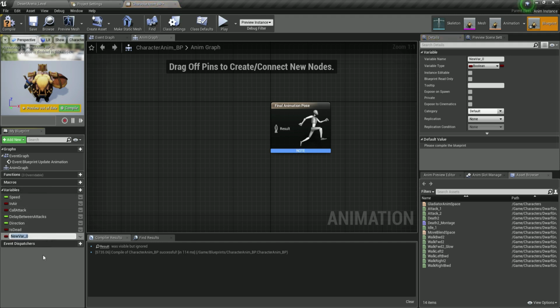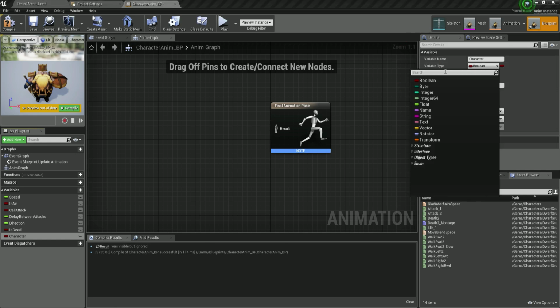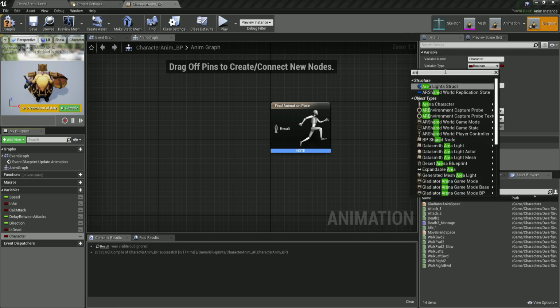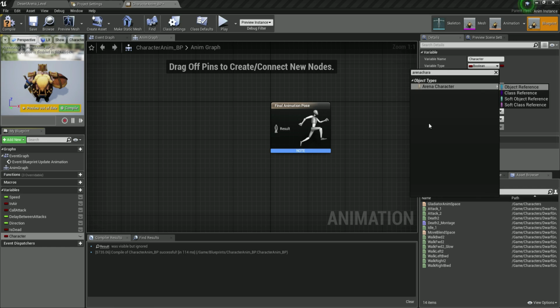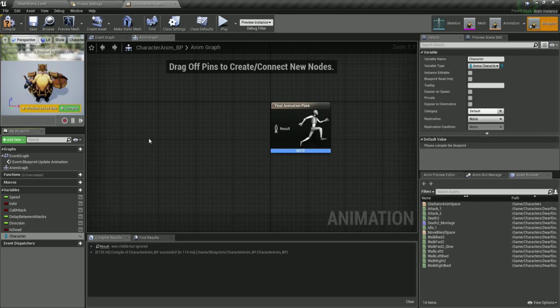Click for another variable, which is going to be our character. Now the type of the character: we go here in the details and click on the drop down list where it says the variable type, and here we are going to filter for the arena character. There you go. Hover over it and select from these four. You have the object reference, the class reference, and all of the good stuff. Select the object reference. This is what we want. Compile and save.